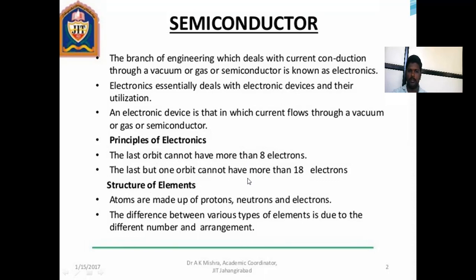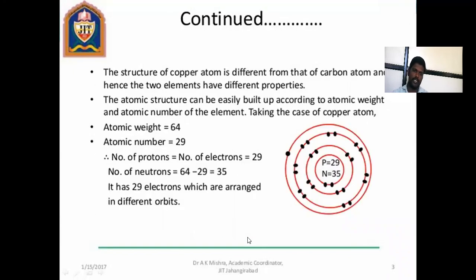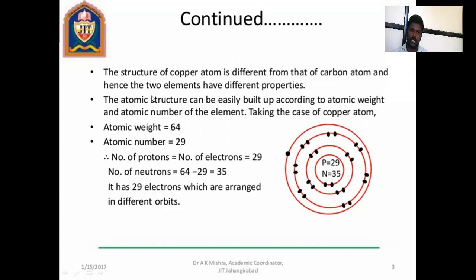Then the structure of an element: atoms are made of protons, neutrons and electrons. The difference between various types of elements is due to the different number and arrangement of these. For example, the structure of a copper atom is different from the carbon atom, and hence the two elements have different properties.